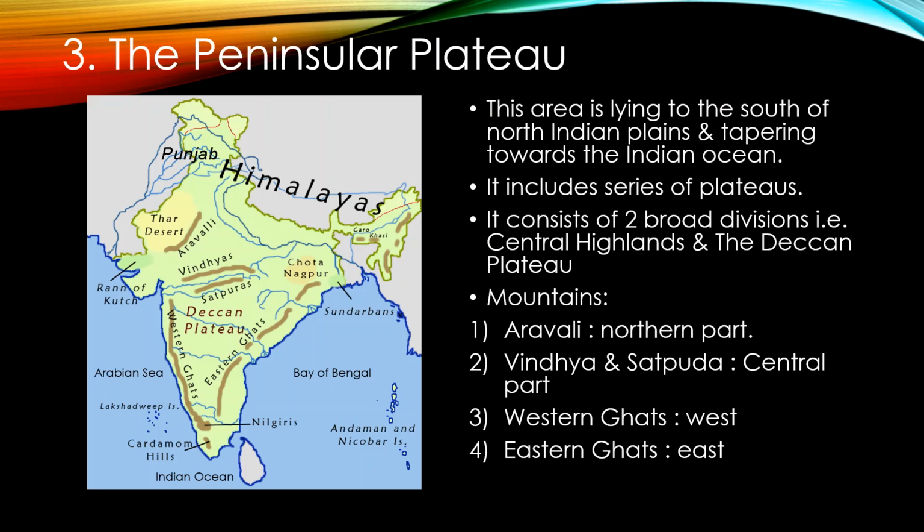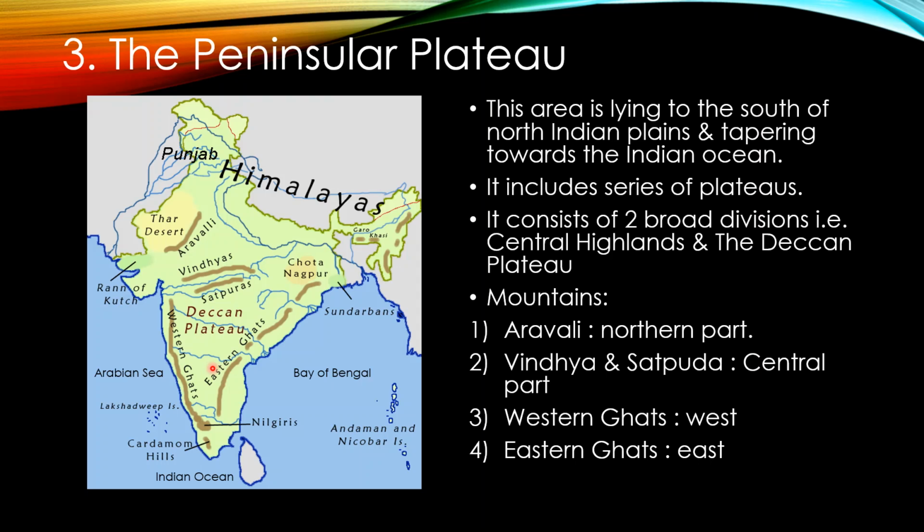The next physiographic division is the Peninsular Plateau. This area is lying to the south of North Indian Plains, tapering towards the Indian Ocean. See, here is the Indian Ocean. Tapering towards means what? It is reducing gradually. See here, it narrows down in the southern side towards the Indian Ocean.